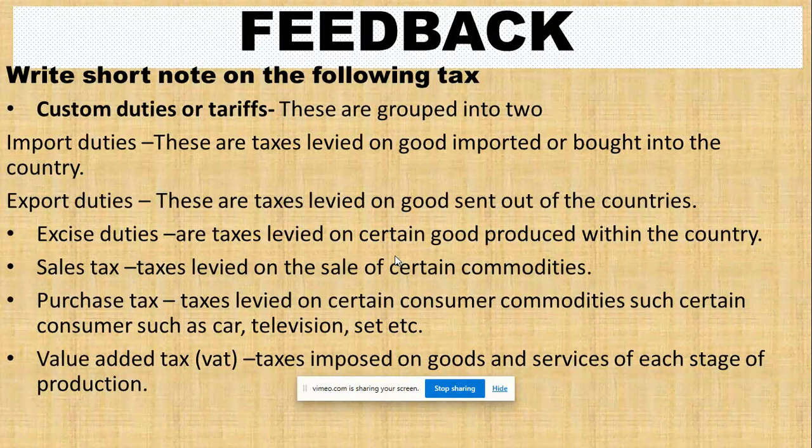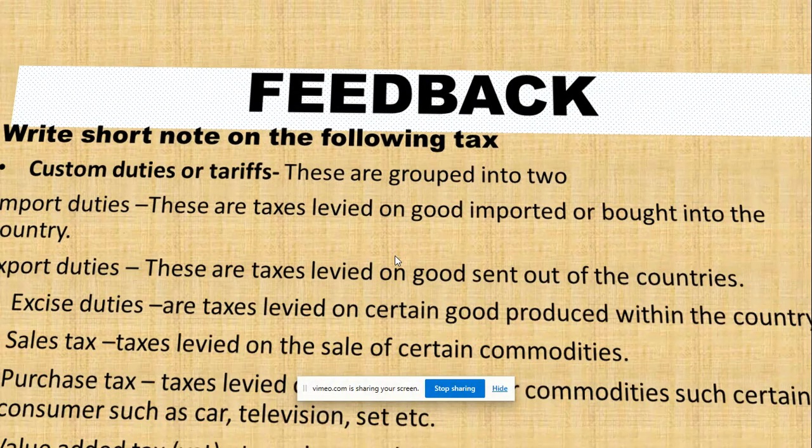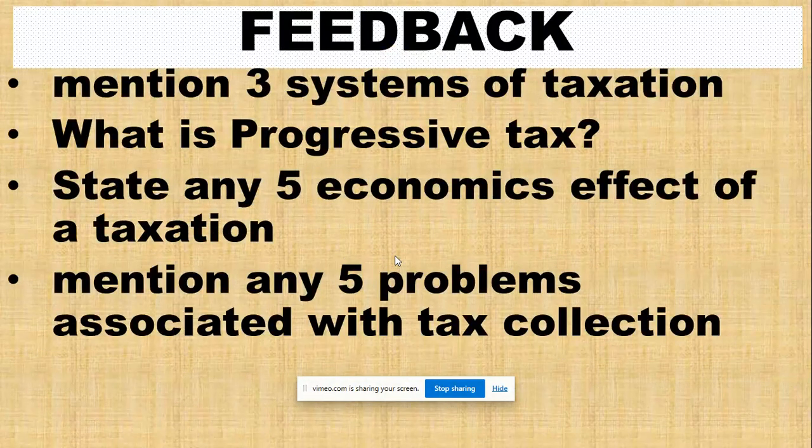So these are the meanings that you can see on your screen, and every content is already in your notes. You have to read them. It's very, very important. Now let's move on. So this is another one. We just discussed this one, I think last week. Mention three systems of taxation. Okay, what is progressive tax? State any five economic effects of taxation and so on, as you can see on your screen.